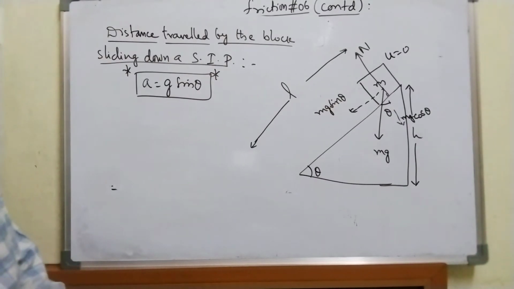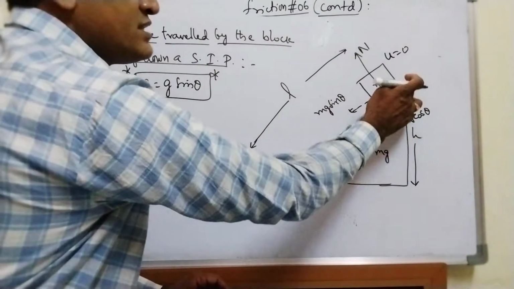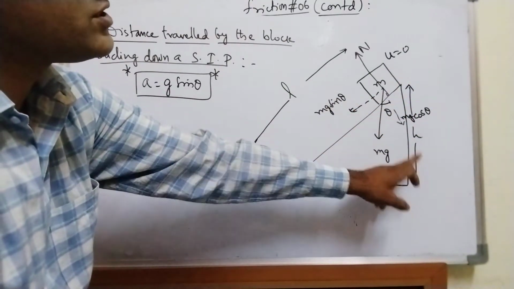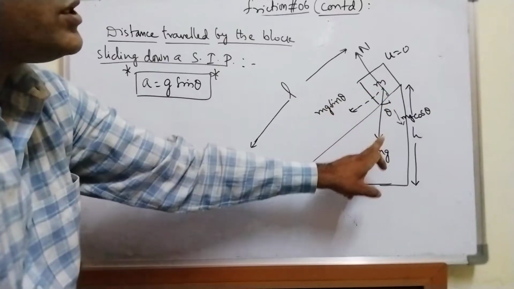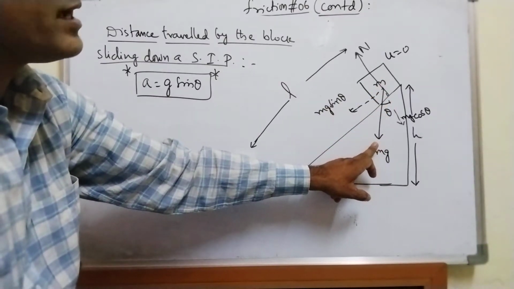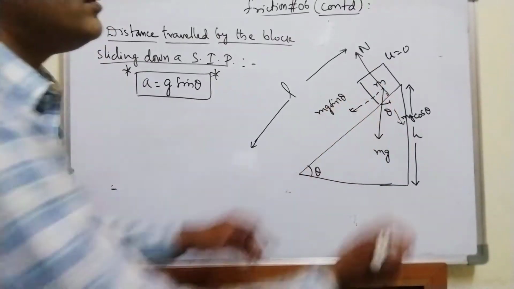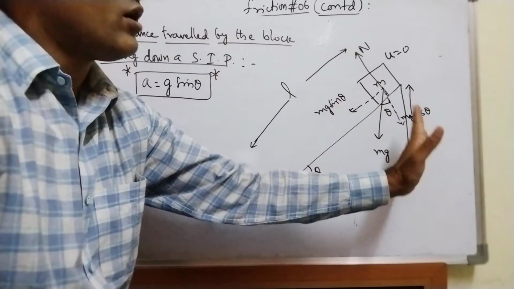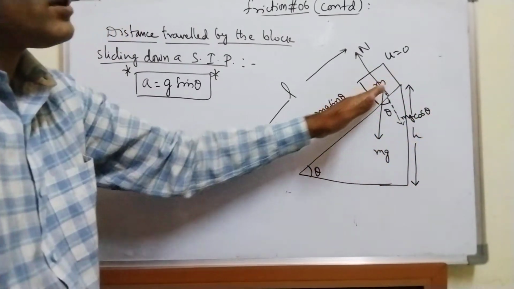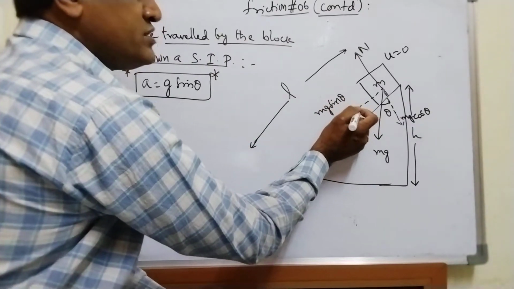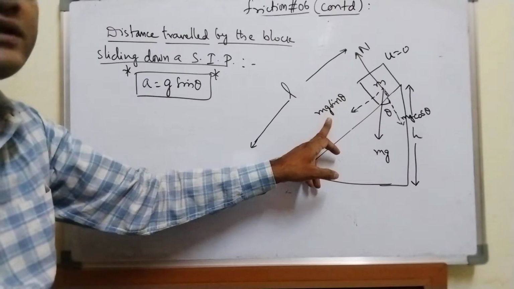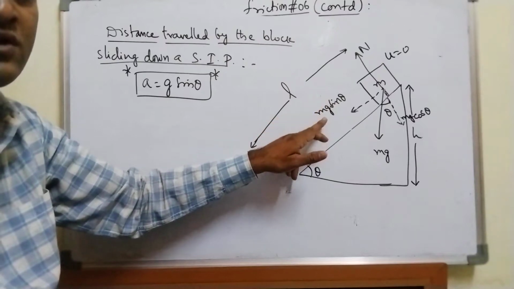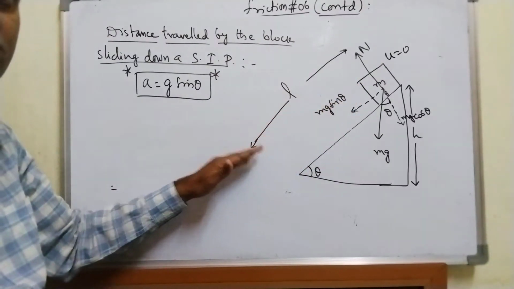So what I will do is, I have taken the height of the inclined plane as h. Here, mg always acts vertically downwards. This mg is resolved into two components: one perpendicular to the plane, mg cos theta, and the other parallel to the plane, mg sin theta. This is the only component of weight which makes the block slide down the plane.